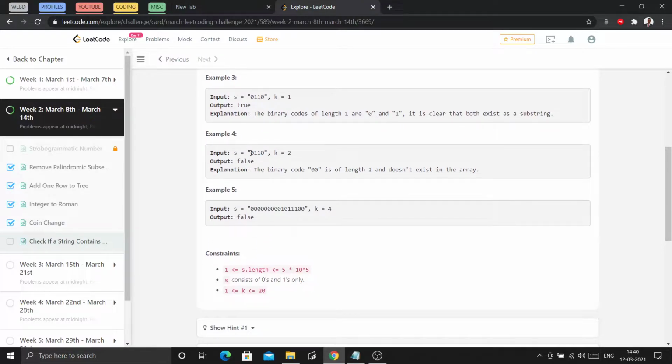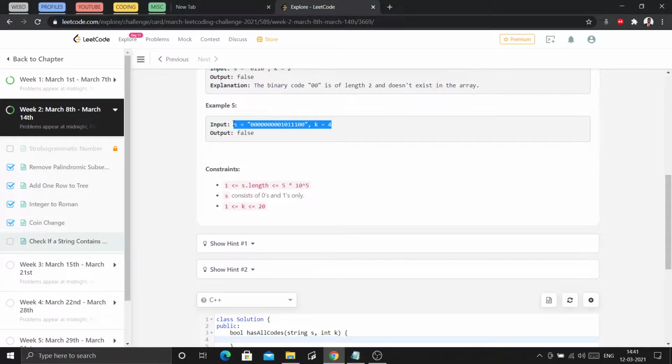Let's check this. k equals to 2 is given and we have to check whether all the possible binary codes are available in this string s or not. So 01 is here, 11 is here and 10 is here, but 00 is not here. If the question was to find subsequences, then that is possible here because we can combine 0 and 0, but we are asked to find substring, so this is not possible in this case. So our answer will be false in this case.